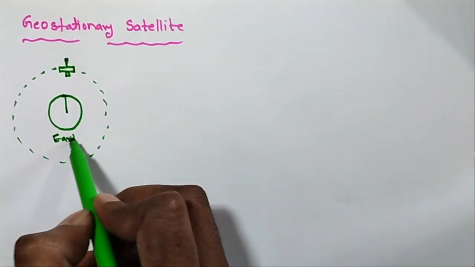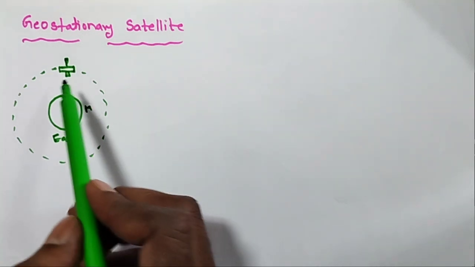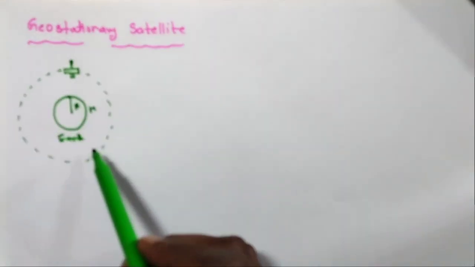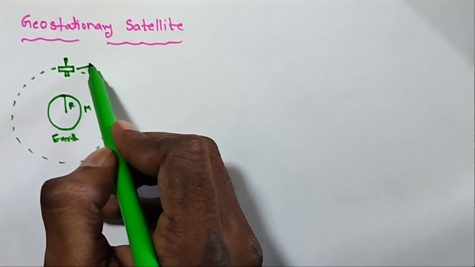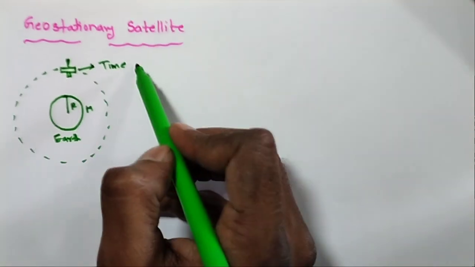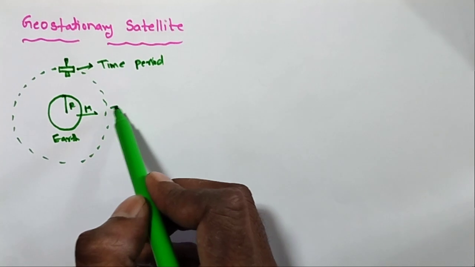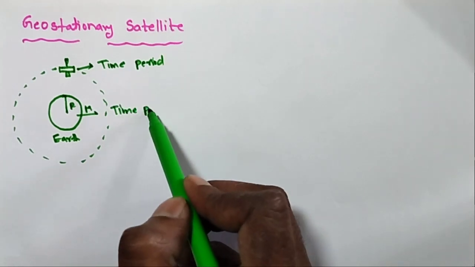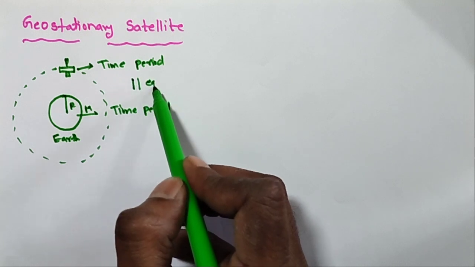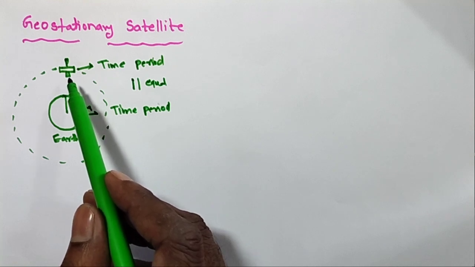When the time period of the satellite's revolution is equal to the time period of the Earth's revolution, both are equal. This type of satellite is called a geostationary satellite.